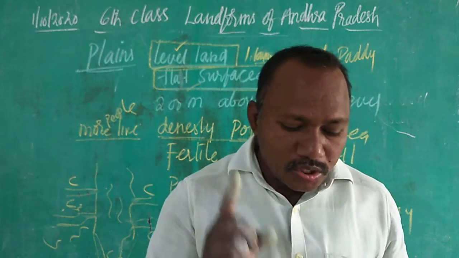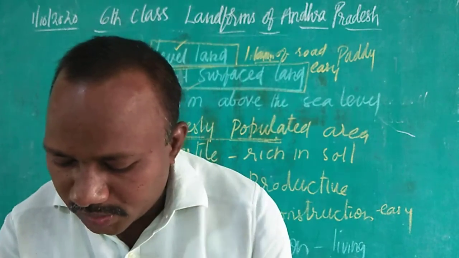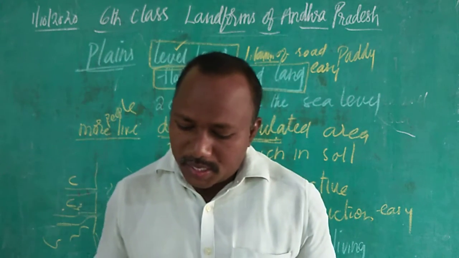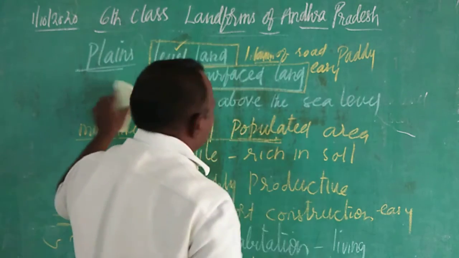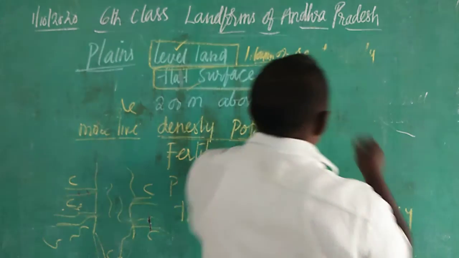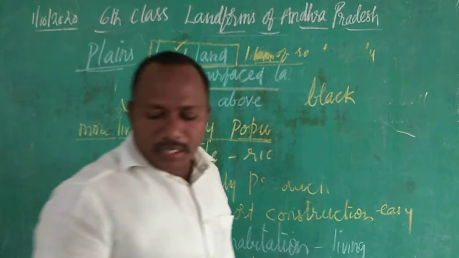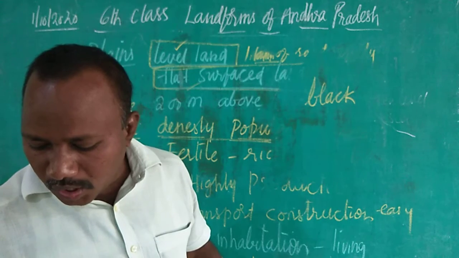Third question. Which types of soils are suitable for cultivation, children? You can say, in the last class we talked about some kinds of soils. One is black soil. That is one soil which is good for cultivation of crops.